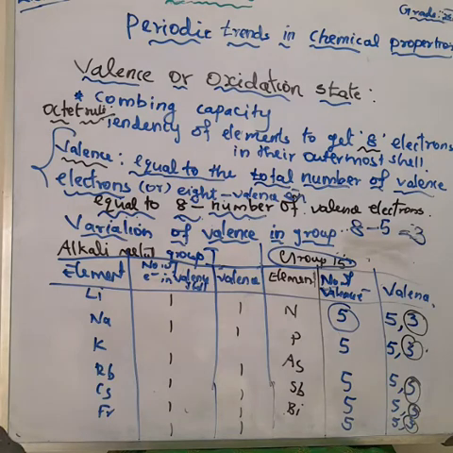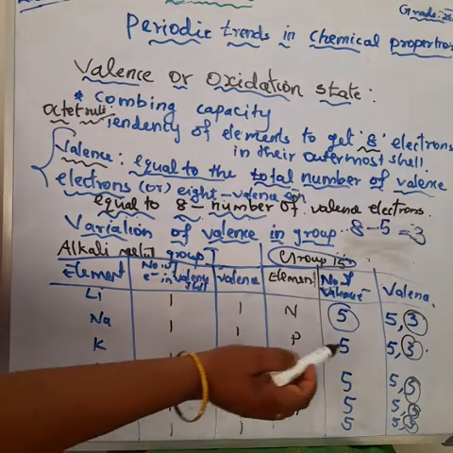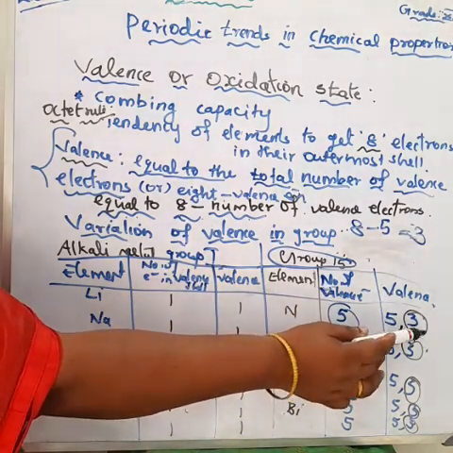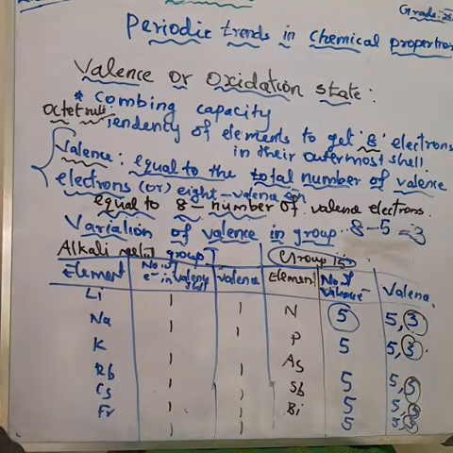The other reason: how many electrons does the nitrogen atom need to gain in order to satisfy the rule of octet? 3 electrons are needed. So because of this, priority is given to 3 as the valence for the nitrogen atom.